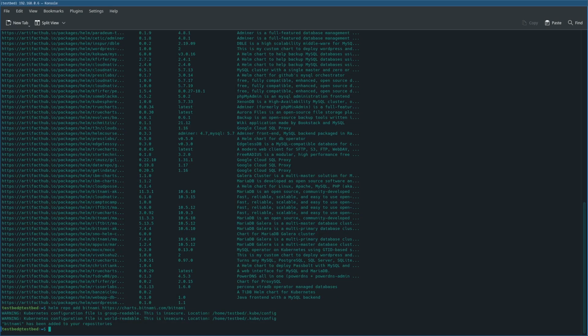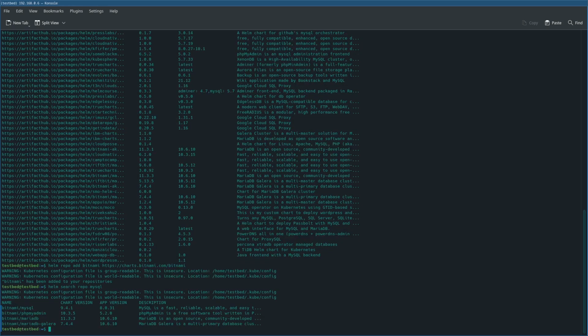Now you can search your local repositories using helm search repo mysql. To install a chart, execute the following command: helm install, name of your project, and the chart to be used.